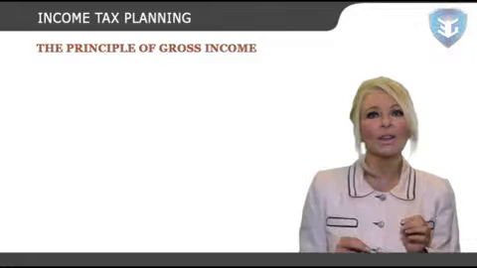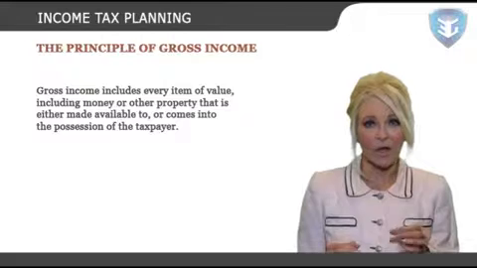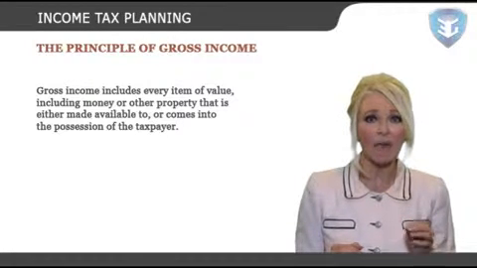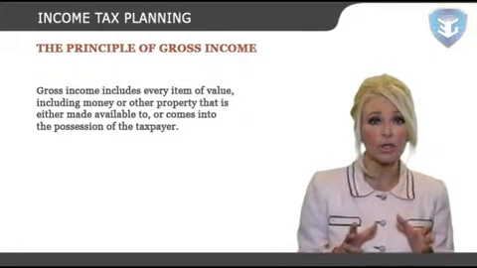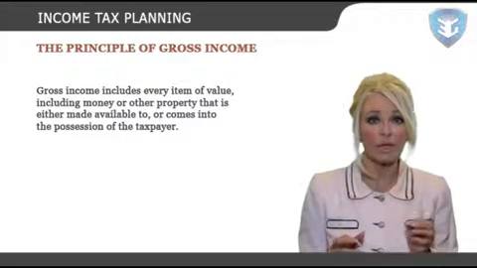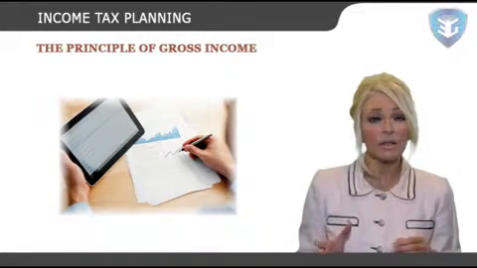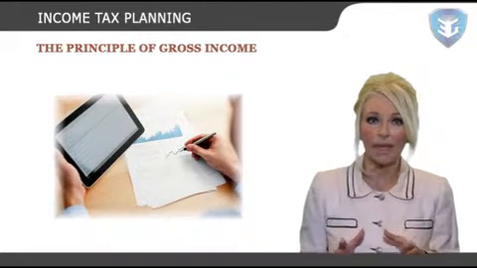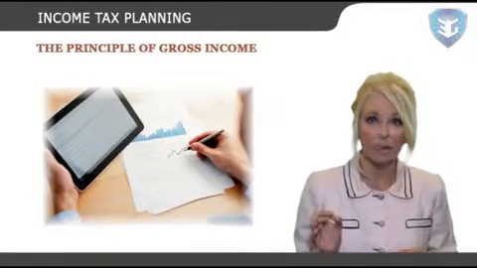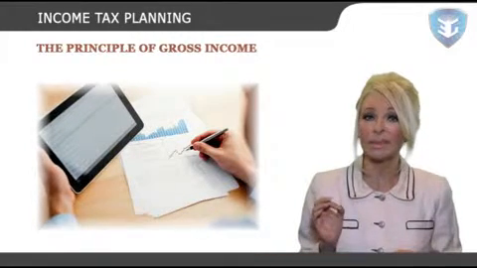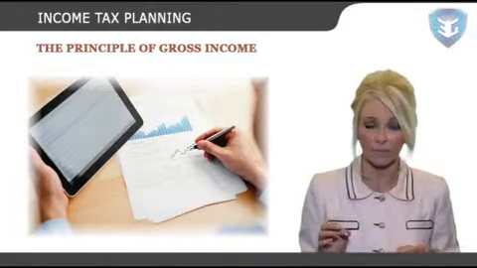Let's now take a look at the principle of gross income. Basically, gross income includes every item of value, including money or other property that is either made available to or comes into possession of the taxpayer. In other words, every item of value is included in gross income for income tax purposes unless, and this qualification is very important, the Internal Revenue Code contains a specific provision that excludes the item from the taxpayer's gross income.